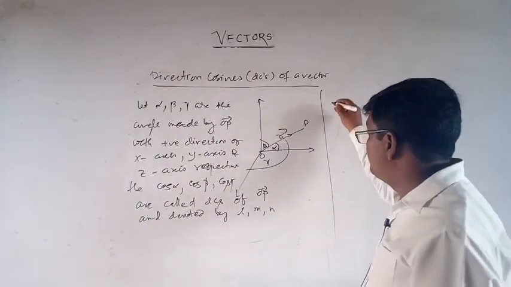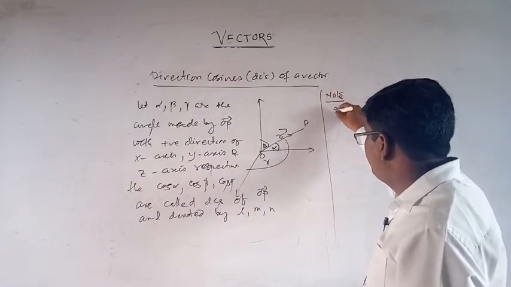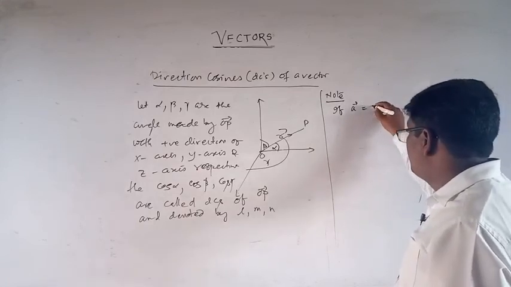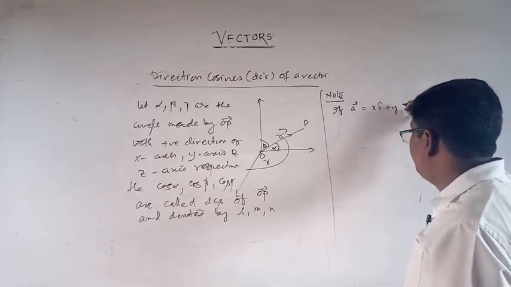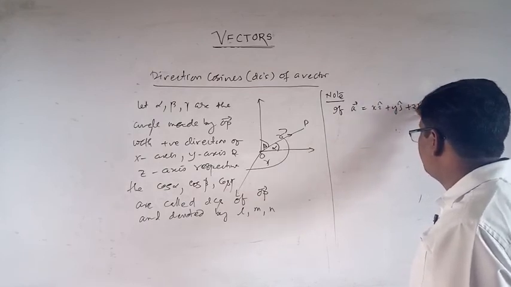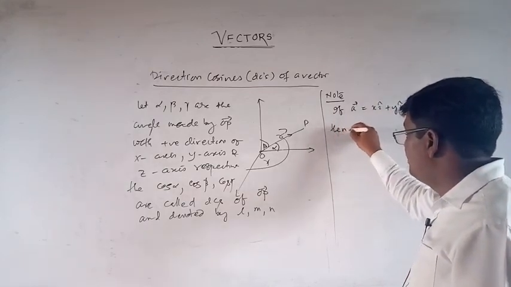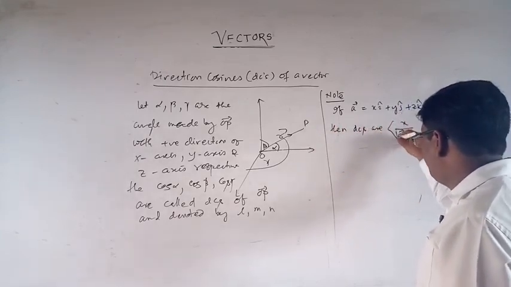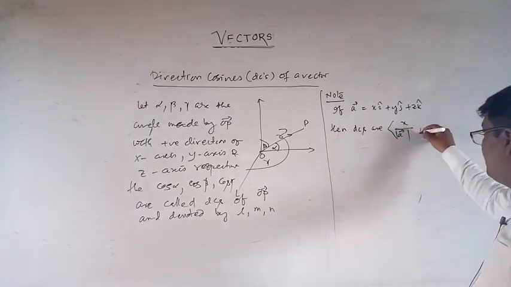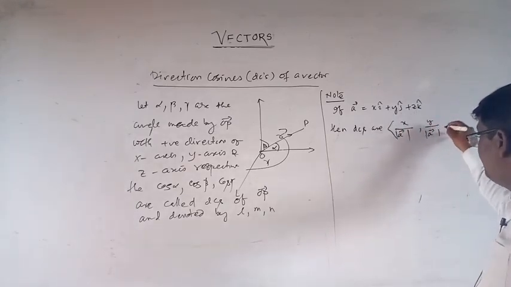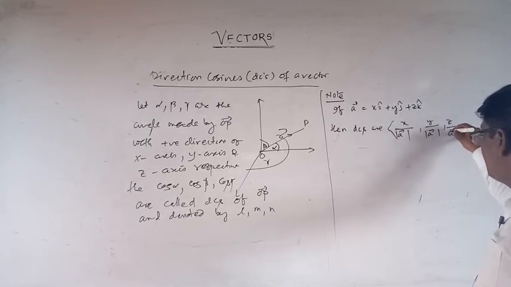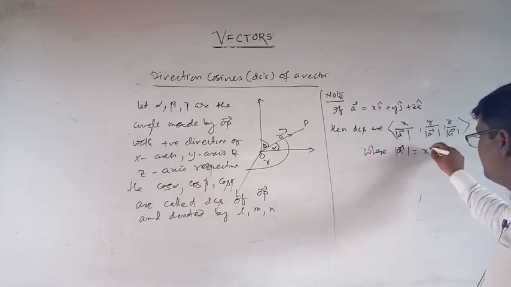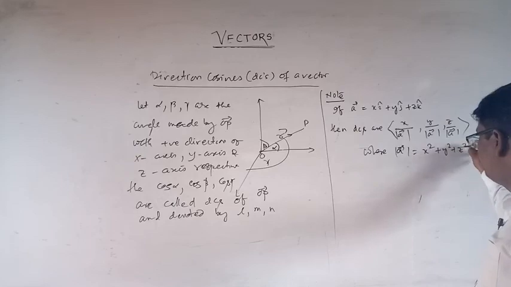Now note here, if vector A is equal to xi cap plus yj cap plus zk cap, then DCS are x by magnitude of A, y by magnitude of A, z by magnitude of A, where magnitude of A is equal to the square root of x square plus y square plus z square.